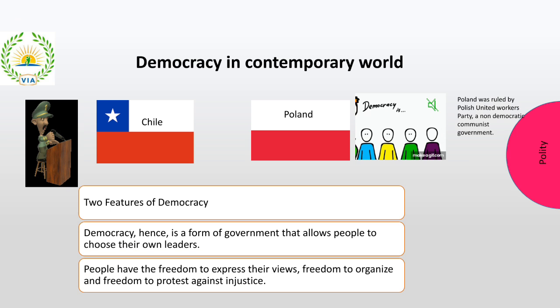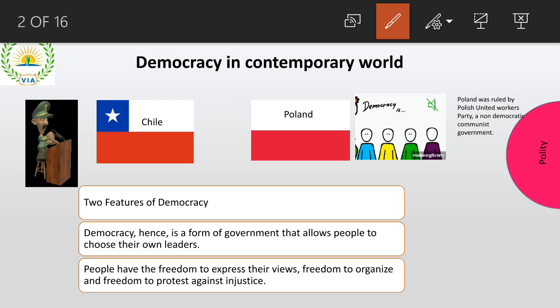So what your NCERT is trying to tell is that democracy has two features, and the first and foremost important feature of democracy is the people are allowed to choose their own leaders. So in this case also the people did not choose the leaders, in this case also the people did not choose the leaders, right? And in this case also people are not able to tell what are the problems they are facing, right?